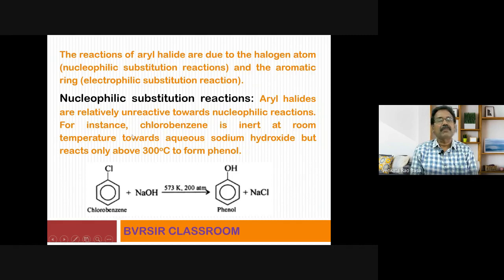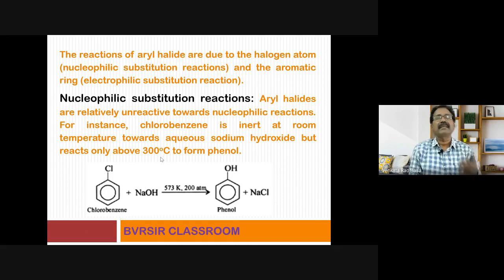For instance, you observe this one. Chlorobenzene is inert at room temperature towards aqueous sodium hydroxide. Actually, previously we studied that alkyl halides, when treated with, say for example, aqueous sodium hydroxide, get converted into alcohols very conveniently. But here it is not the situation like that. For instance, chlorobenzene is inert at room temperature towards aqueous sodium hydroxide, but it reacts only above 300 degrees centigrade to form phenol. That means drastic or vigorous conditions are required for this reaction. Drastic or vigorous means high temperatures, high pressures are required for this reaction.